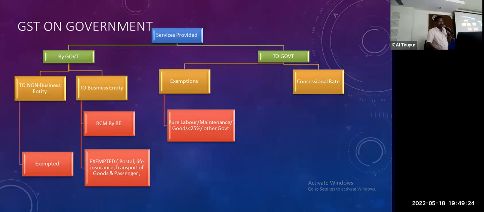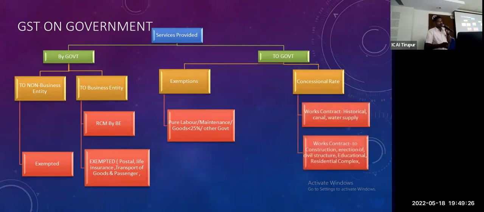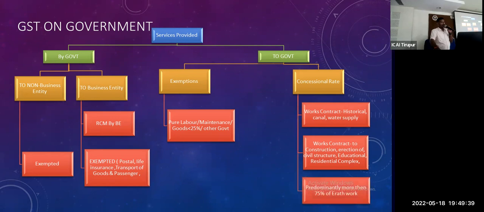Again, concessional rate, works contract, historical, canal and water supply, works contract to construction, erection, civil structure, educational and residential complex. Any services provided to government is also concessional rate. More than 75% of earthwork is there, that's also concessional rate.